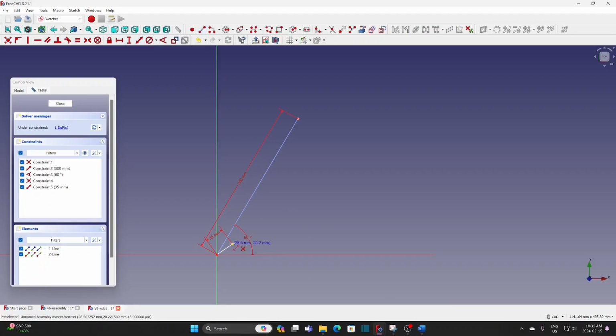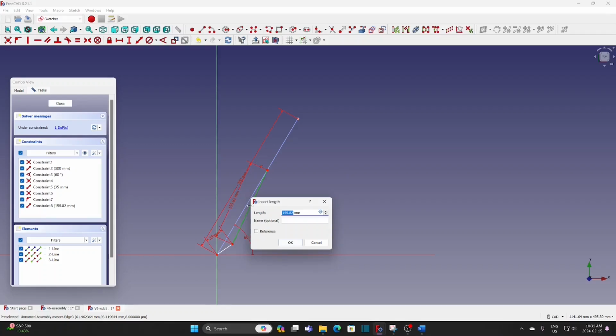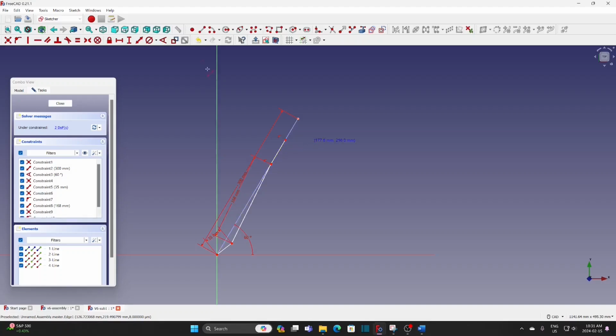Draw another line, 168 mm. It is the length of the connecting rod. Draw one more line, 49 mm.